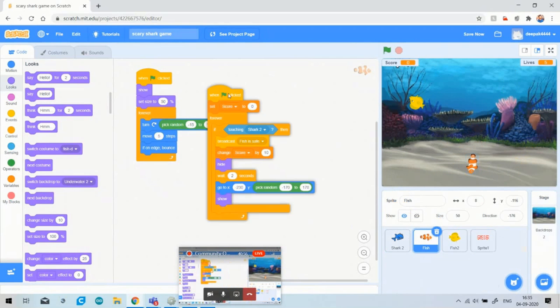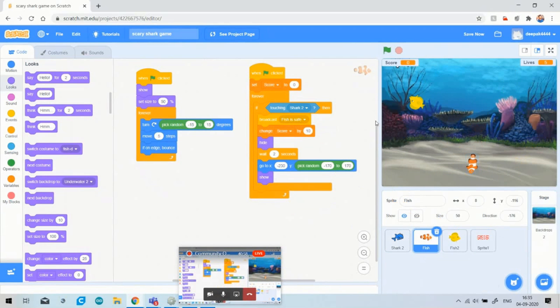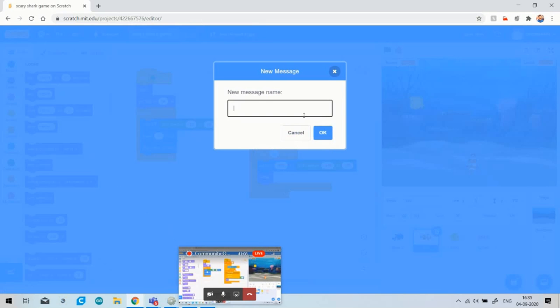Okay, but we have to change something in our game. We have to broadcast another message to the shark that this fish is not a safe fish. This fish is a toxic fish. As you know, this fish is a toxic fish.